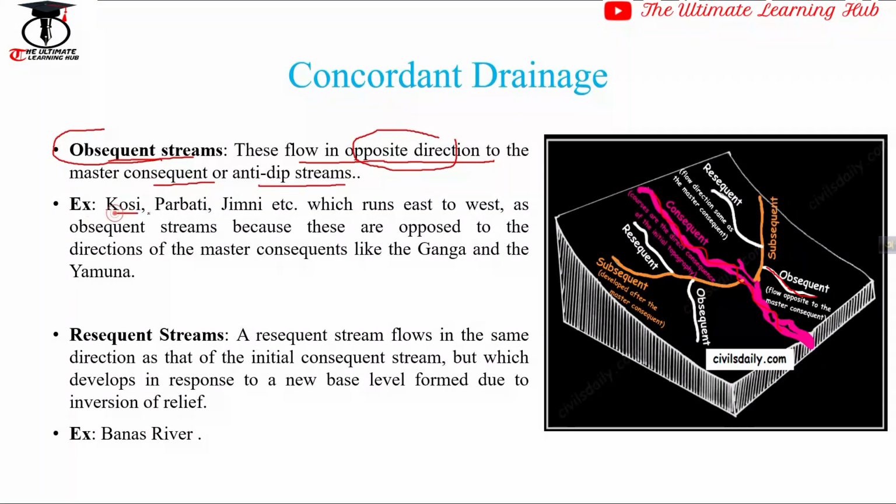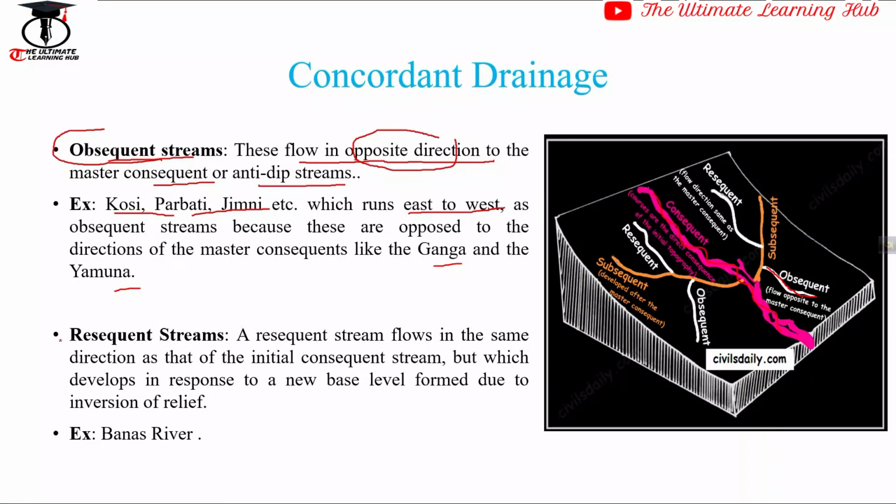Some rivers like Koshi, Parvati, Jimni, etc. flow east to west, which is actually the opposite direction of the Ganga and Yamuna rivers. That is why we can say all these rivers like Koshi, Parvati, Jimni are the obsequent streams of Ganga and Yamuna.